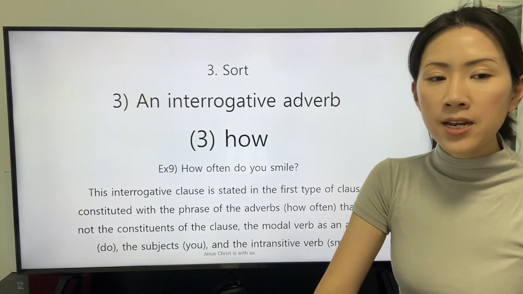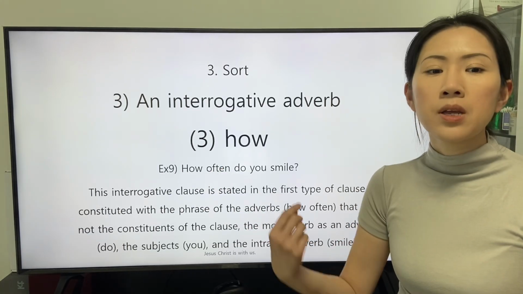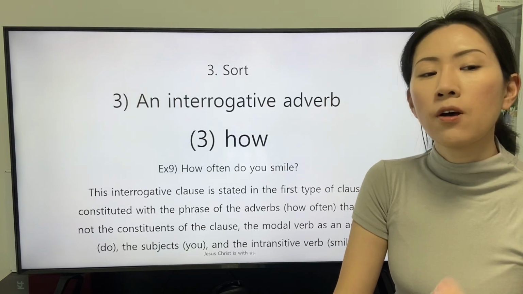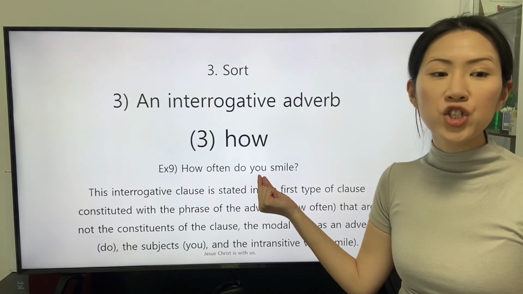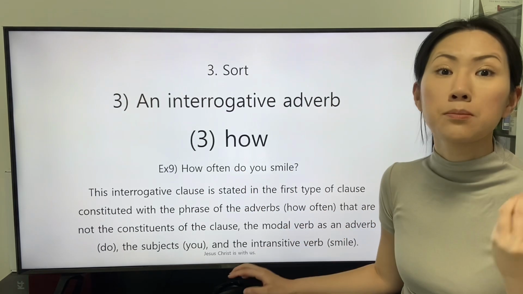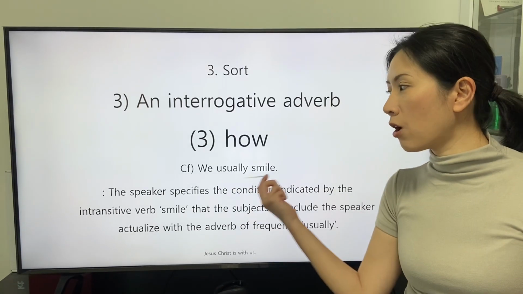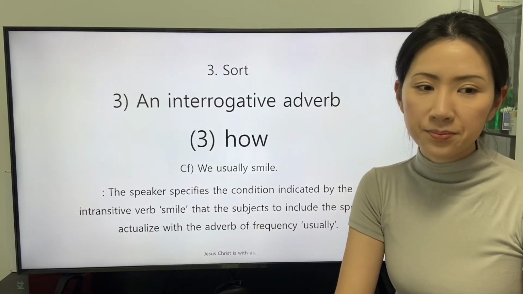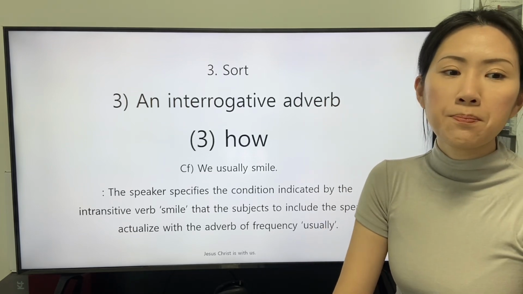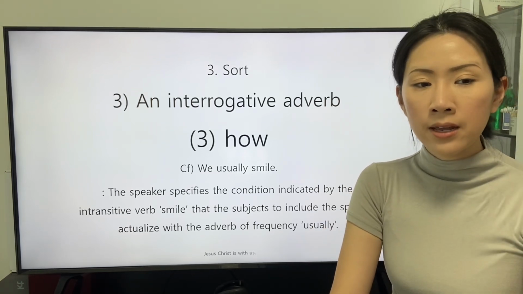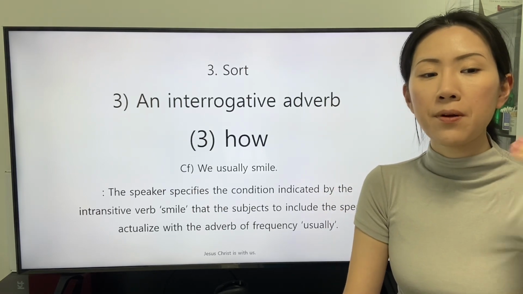This interrogative clause is stated in the first type of clause constituted with the phrase of the adverbs how often that are not the constituent of the clause, the modal verb as an adverb do, the subject you, and the intransitive verb smile. One of the responses is stated in the conference. We usually smile. The speaker specifies the condition indicated by the intransitive verb smile that the subject, to include the speaker, actualizes with the adverb of frequency usually.